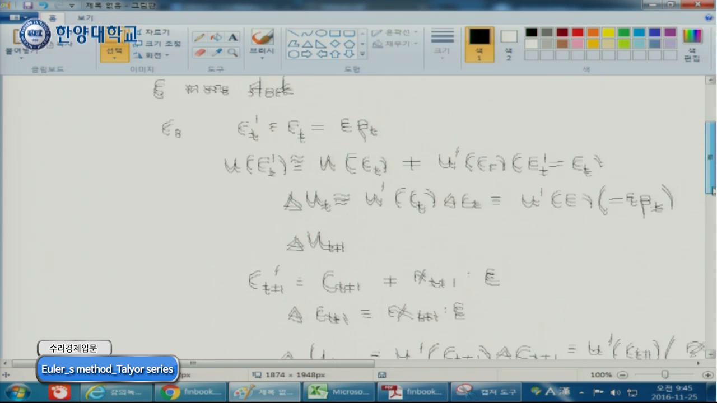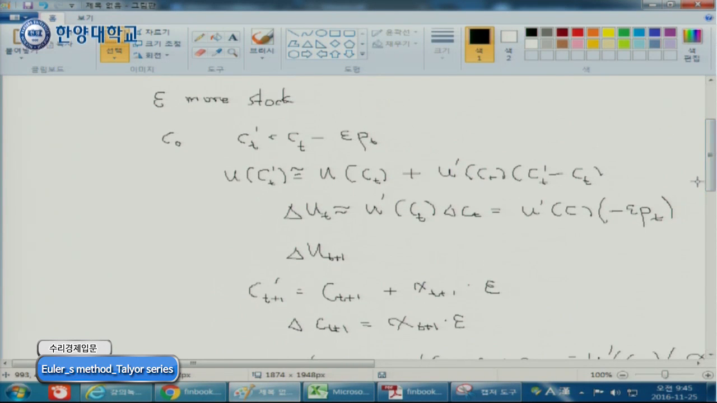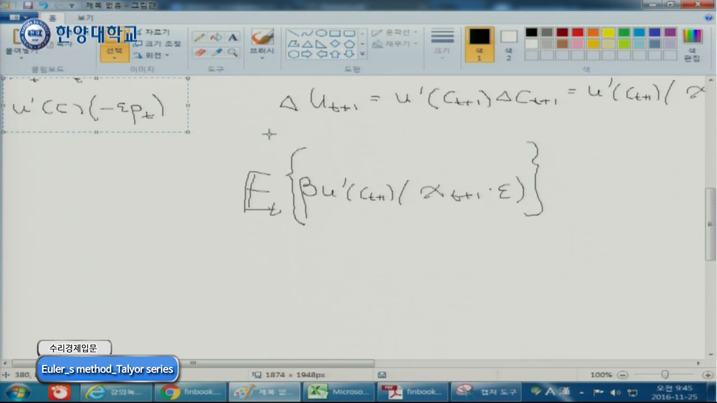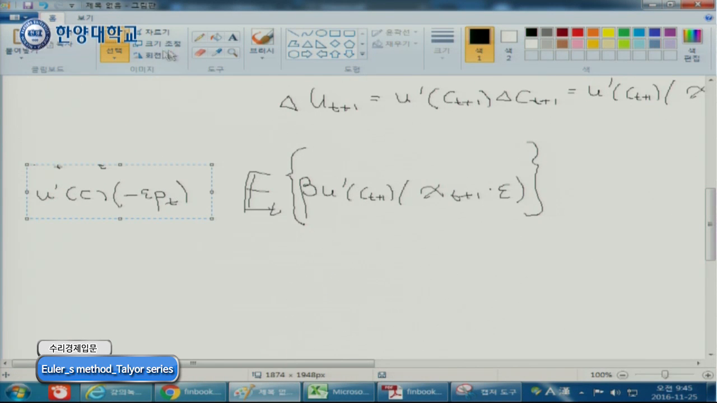Now let's compare. Let's compare these two. We derived that by saving slightly more, you become this amount of one happier, right? Today, but you become this amount happier tomorrow. Okay. Right?